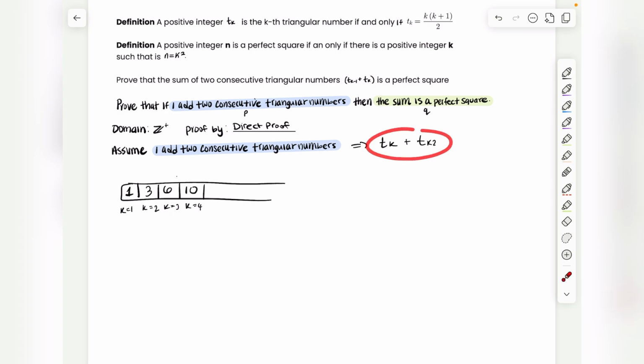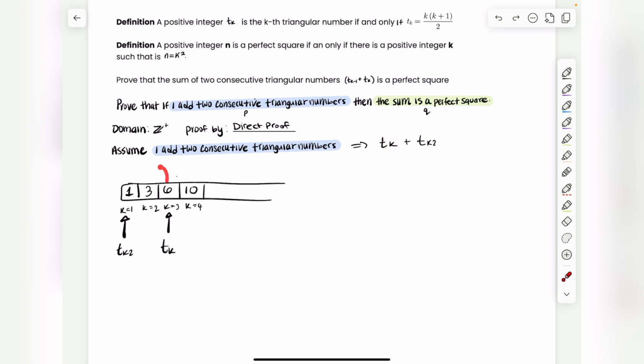So what this is saying is that I can pick any triangular number, let's say it's this one right here, 6, and I can add any other triangular number because we're saying, hey, I'm adding a triangular number at some other k. So that other k could be k is equal to 1 for all you know, so that means we're adding 6 and 1. But the problem is that these are not right next to each other. We're not trying to prove that if I add two triangular numbers, the sum is going to be a perfect square. I'm trying to prove that if I add two triangular numbers that are next to each other, the sum is a perfect square.